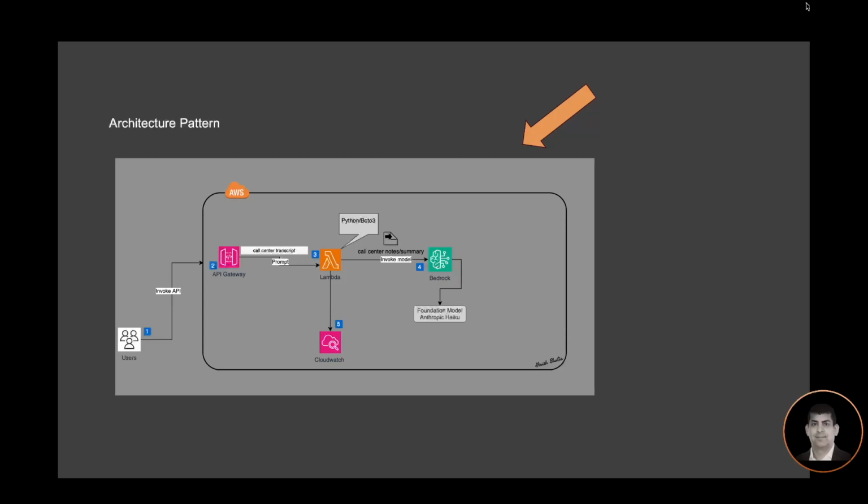Let's look at our architecture design. We have a user that's invoking a REST API via API Gateway. We are passing a call center transcript summary as a prompt, which is getting fed to the Lambda function. The Lambda function is written in Python Boto3 and is invoking the Amazon Bedrock API to get the response back. The underlying foundation model used here is Anthropic Haiku, which is helping get the response back.